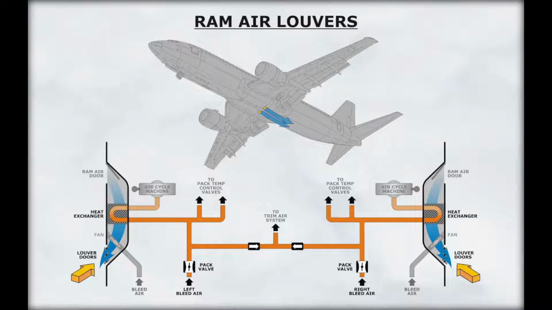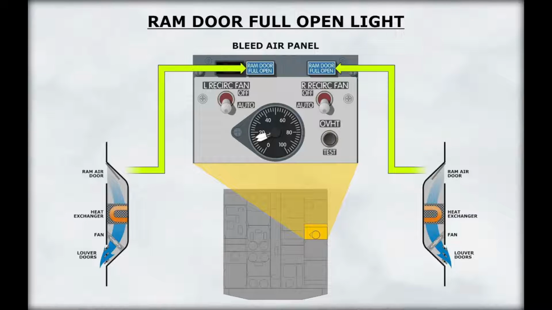After flowing across the heat exchanger, the ram air exits through the ram air outlet located aft of the heat exchanger. In flight, the ram air doors modulate open or closed to provide the required airflow for cooling. When the flaps are extended in flight, or when the aircraft is on the ground, or any time maximum cooling is required, the ram air doors are fully open. The ram door full open light on the air conditioning panel illuminates.